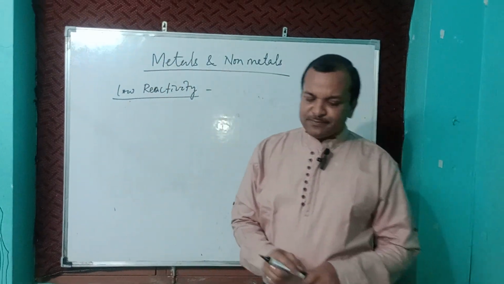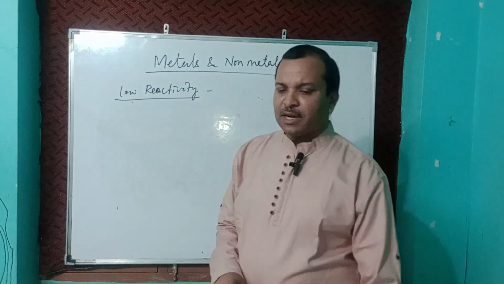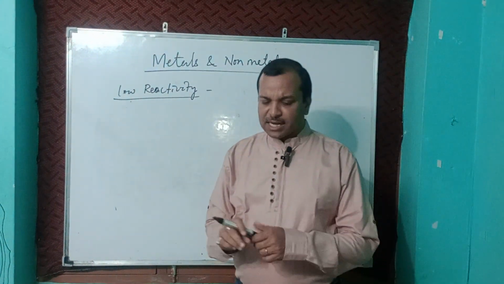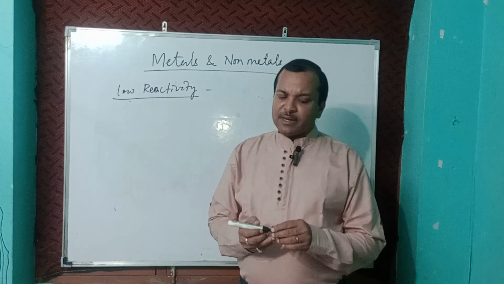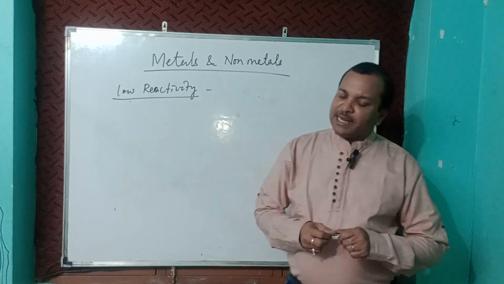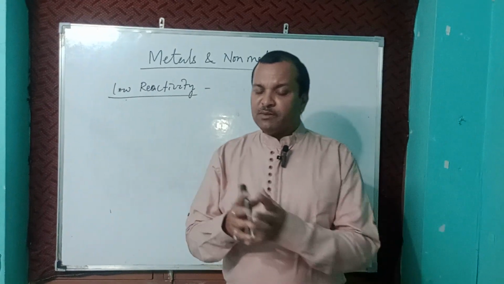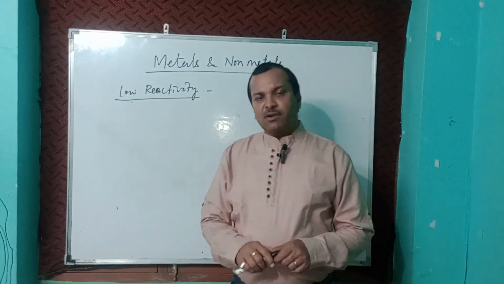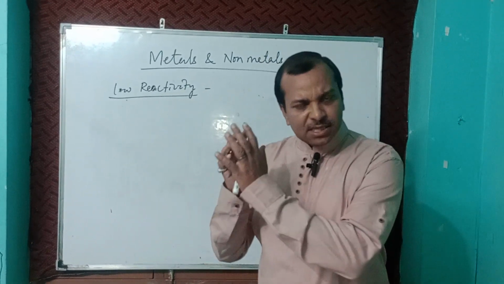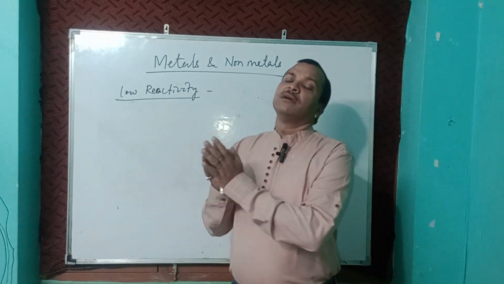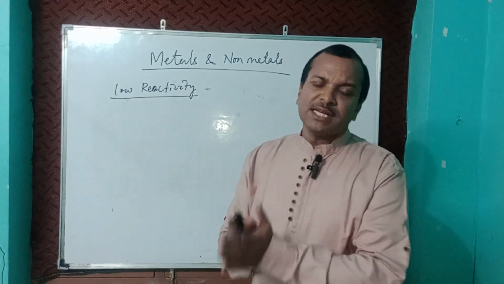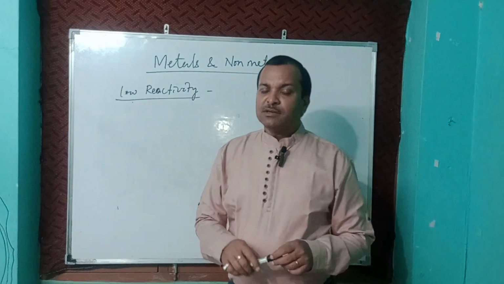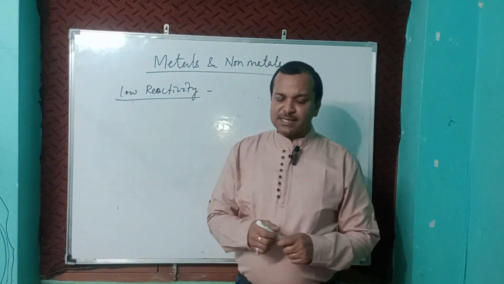Low reactivity series metals like mercury, we already know, are very less reactive. Metals of low reactivity can be reduced by heating in the presence of oxygen. When we heat in the presence of oxygen, that is called roasting. In the absence of oxygen, it is called calcination. So we have to go for the roasting process.